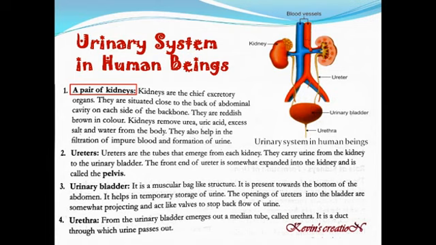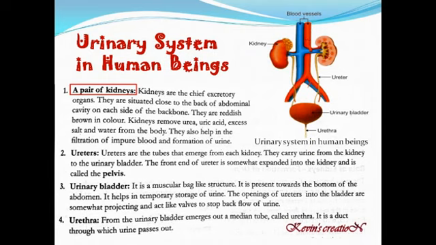They are situated close to the back of the abdominal cavity on each side of the backbone. So you can feel your backbone at your back. So on both sides of this you will have a pair of kidneys. They are reddish brown in color. Kidneys remove the waste such as urea, uric acid, excess salt and water from the body in the form of urine.